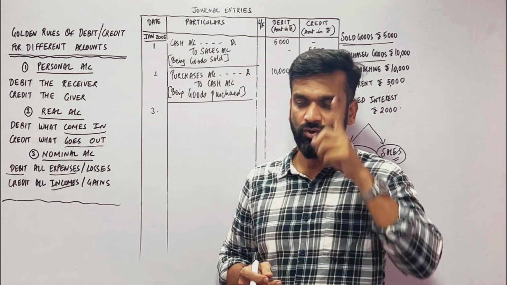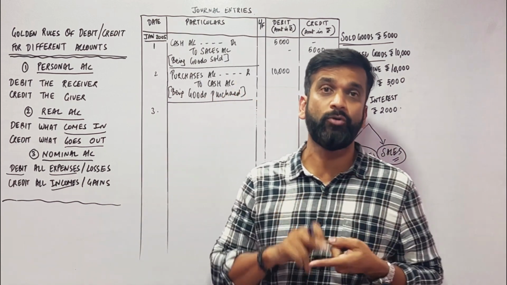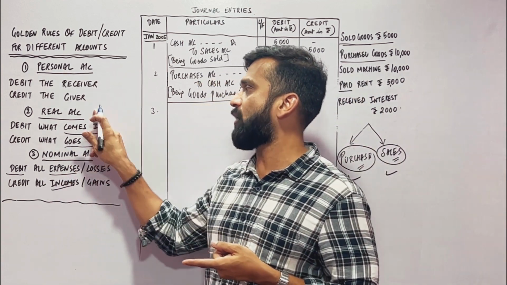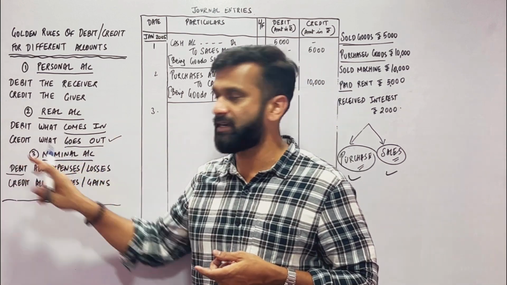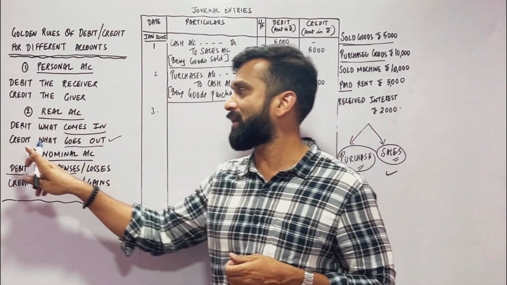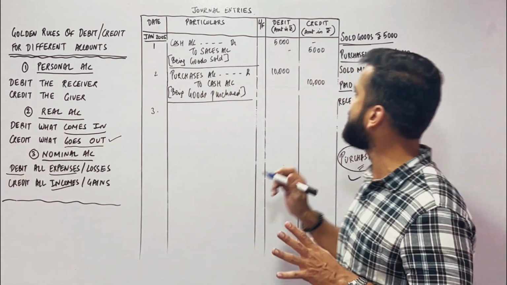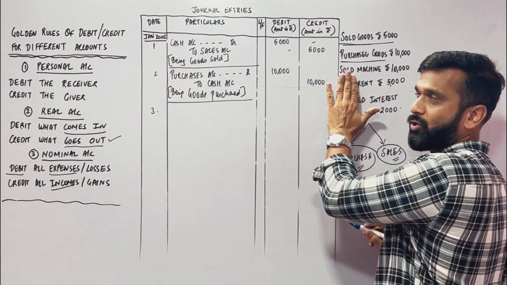Paid means cash goes out. So cash goes out, so cash is credit. Paid means cash goes out, so cash is credit. So here cash is credit. Paid, cash is credit. If you pay rent, cash is credit.